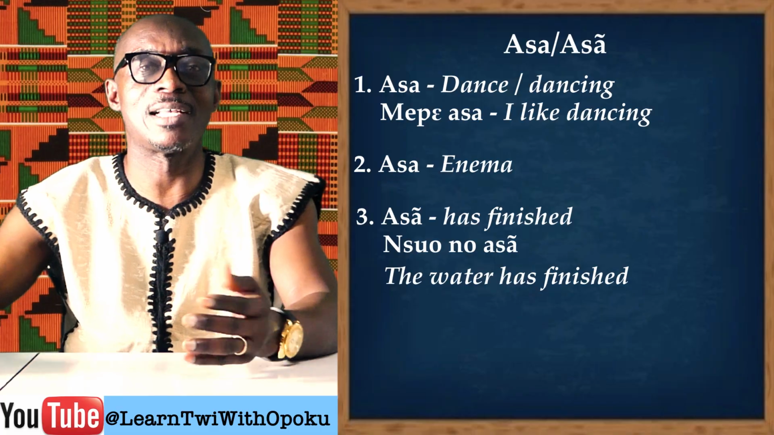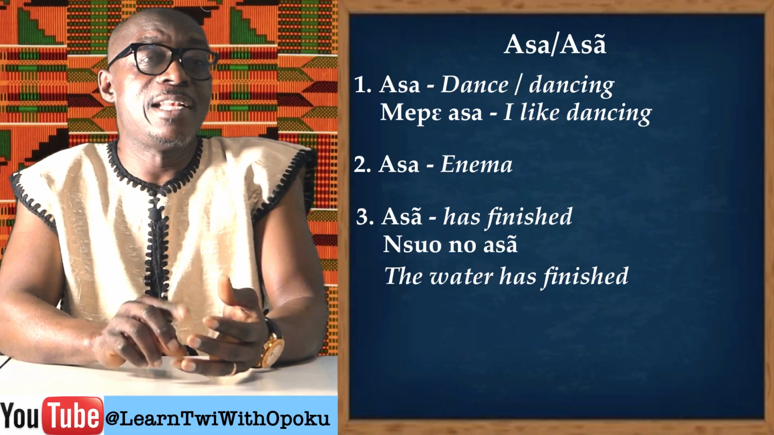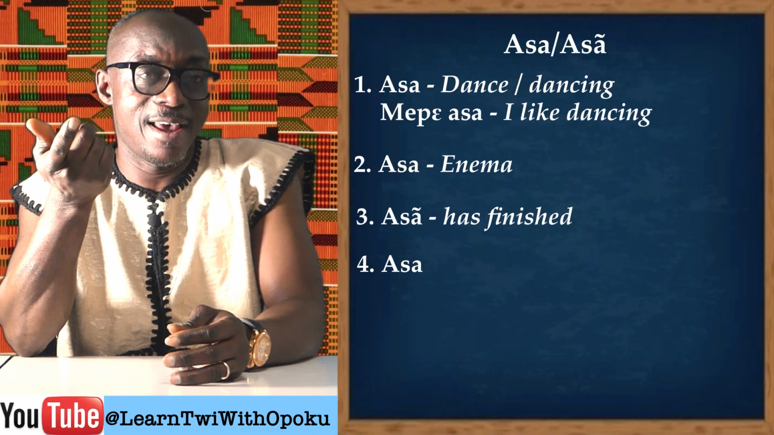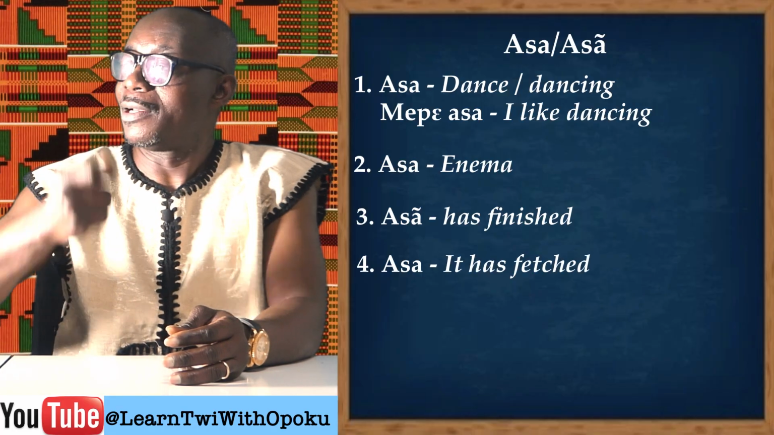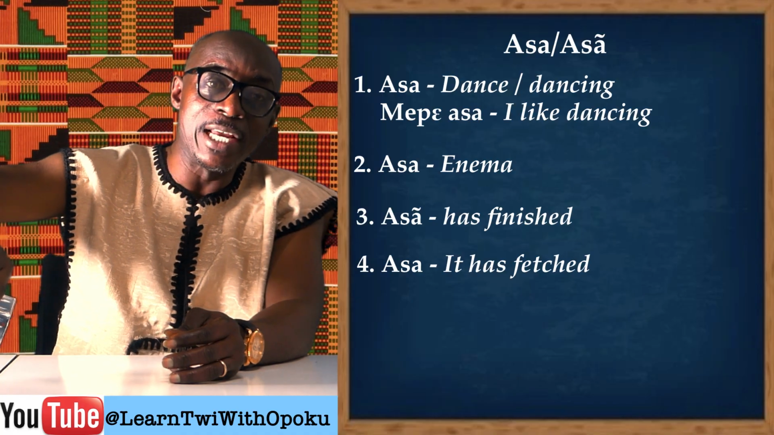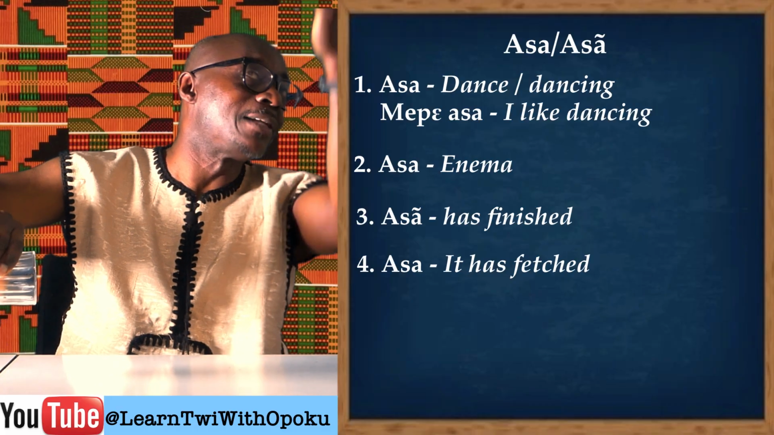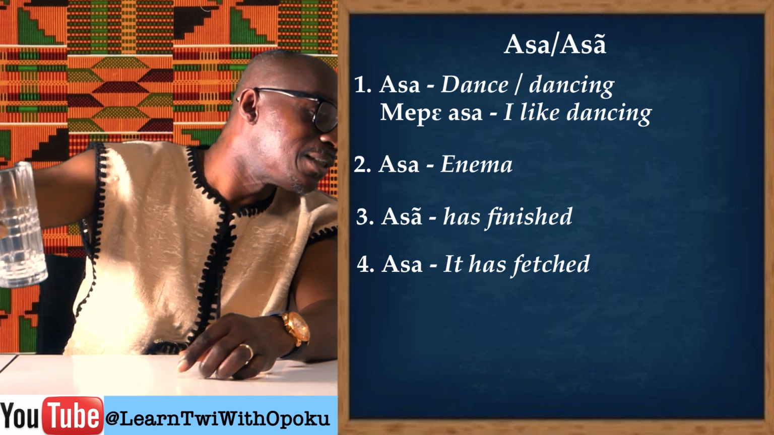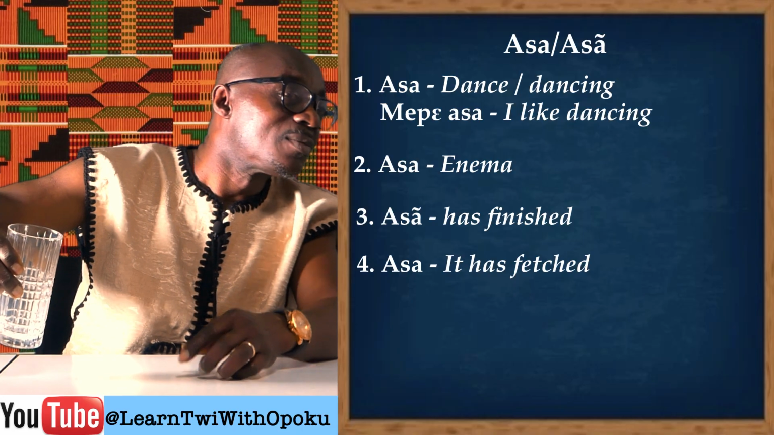Asa. It is what? Finished. The next meaning of asa could mean fetched. For instance, if I drop this into a barrel with the aim of fetching water, and then I'm not able to see through the barrel, but you are at the top, and then I ask you, has it fetched? Then I will say, asa.